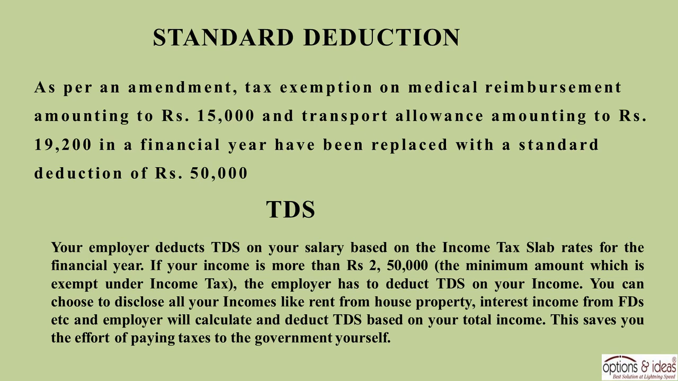TDS. Your employer deducts TDS on your salary based on the income tax slab rates for the financial year. If your income is more than 2,50,000 rupees, the minimum amount which is exempt under income tax, the employer has to deduct TDS on your income. You can choose to disclose all your incomes, like rent from house property, interest income from FDs etc., and the employer will calculate and deduct TDS based on your total income. This saves you the effort of paying taxes to the government yourself.